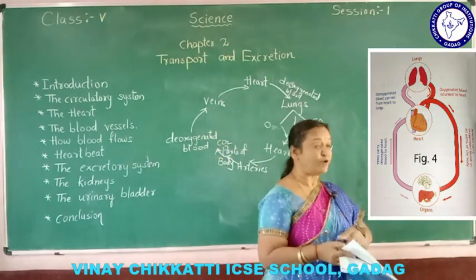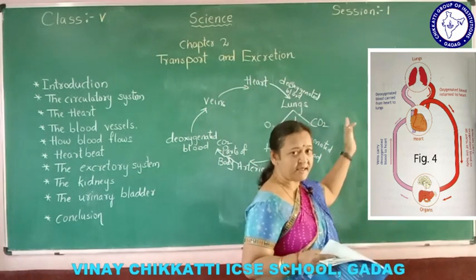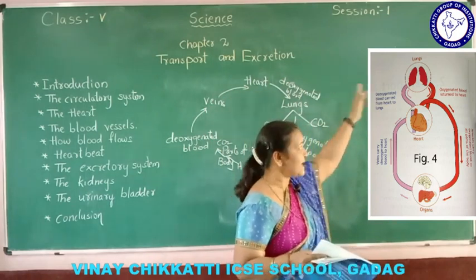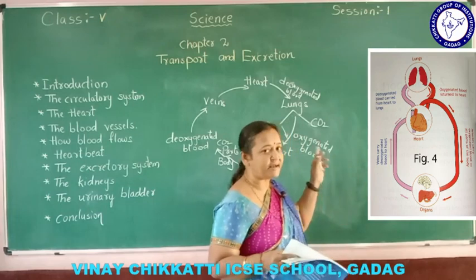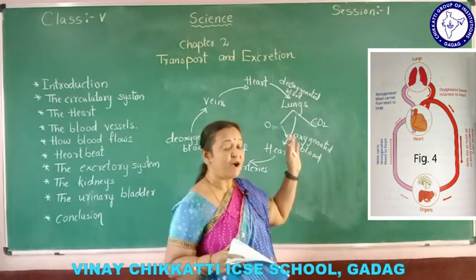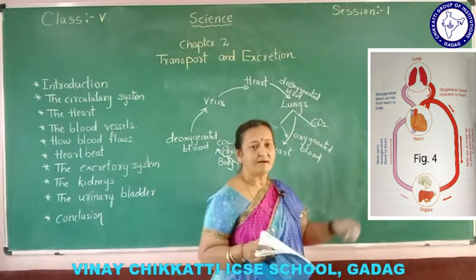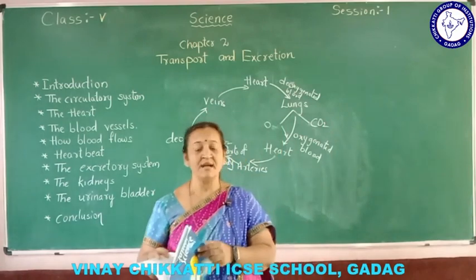It is in figure 4. In figure 4 you can see the cycle of the blood, how it is circulated and how it flows, how it is transported in our body. Now let us learn about heartbeat.